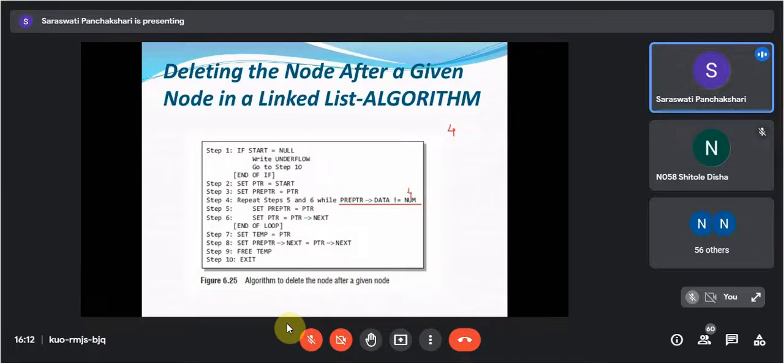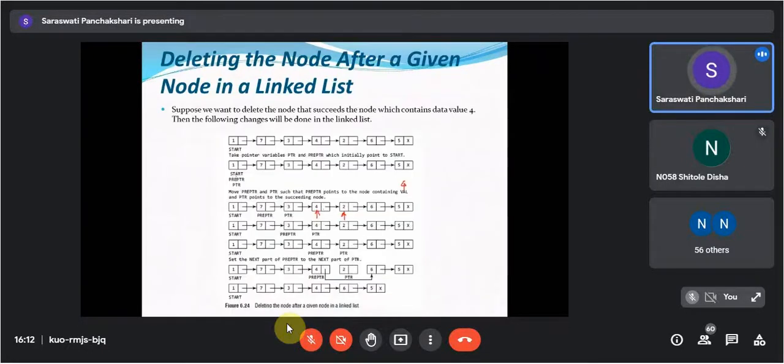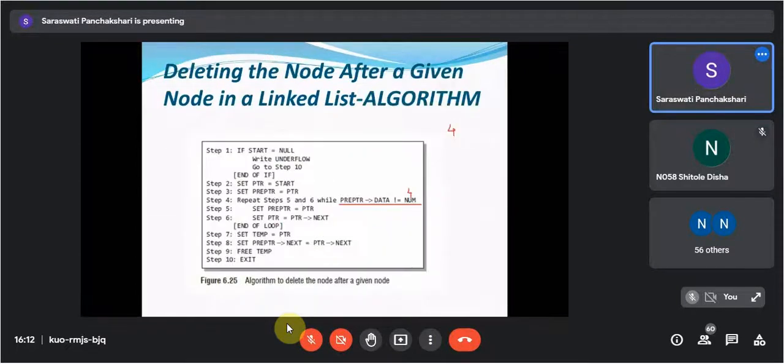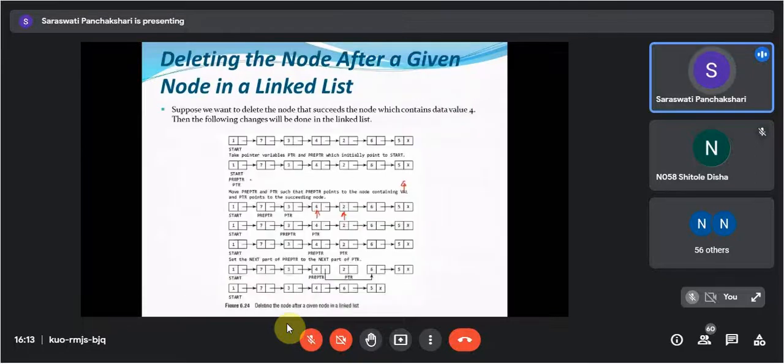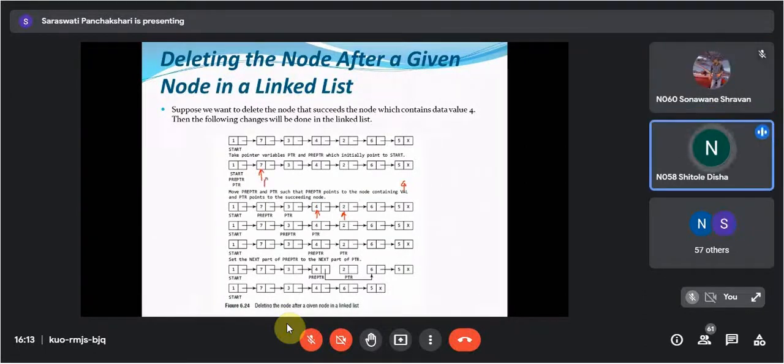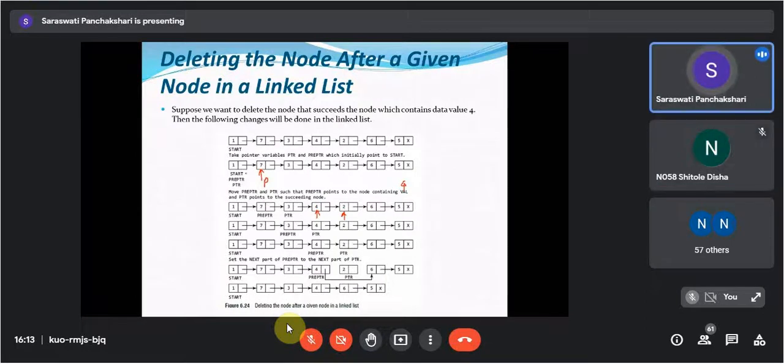Now set pre-PTR is equals to PTR, same here, your pre-PTR is pointing here itself, and PTR is equals to PTR of next. So where will your PTR point now? To this 7? Yes. Here your PTR is pointing, and here your pre-PTR is pointing.